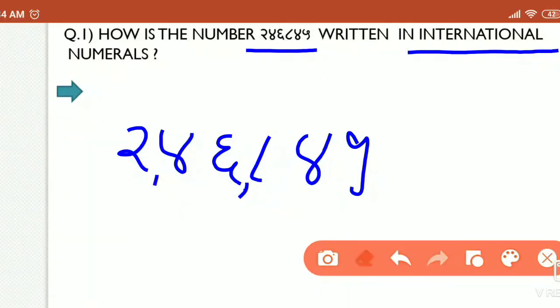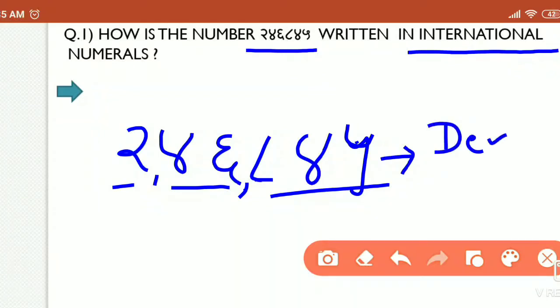So first of all, how to read this in Marathi? 2,46,845. This is given in which script? It is given in the Devanagari numbers, and we have to convert it into international numbers.